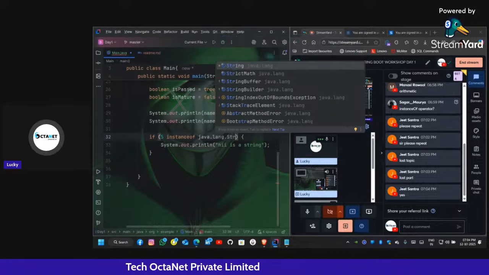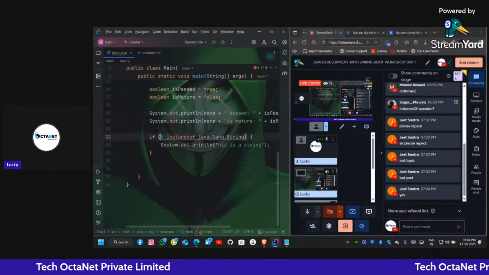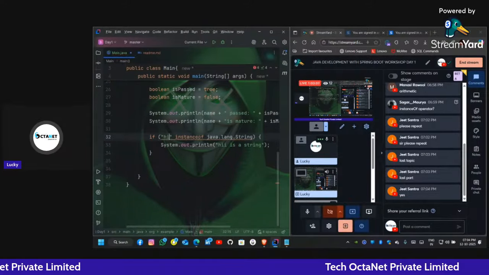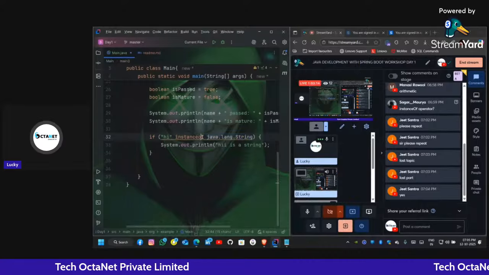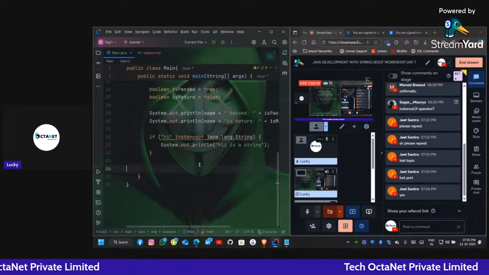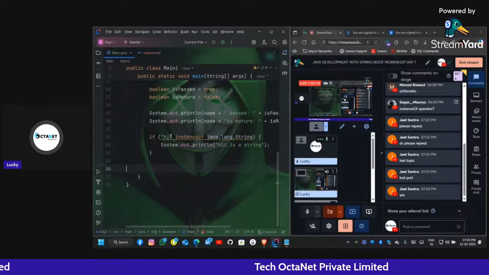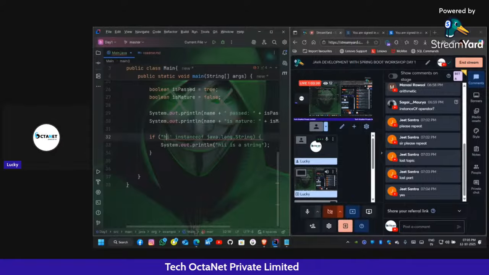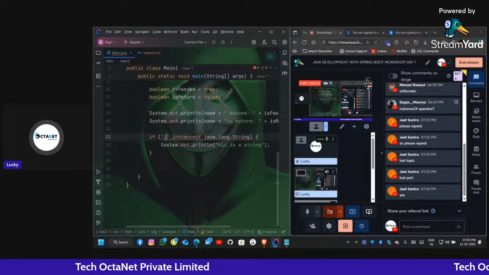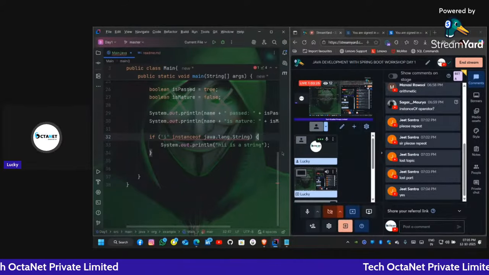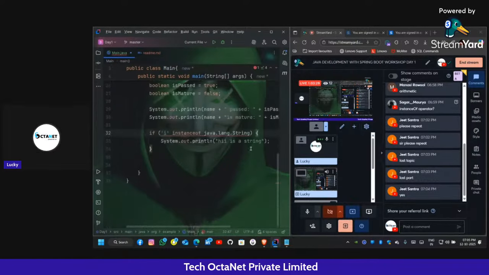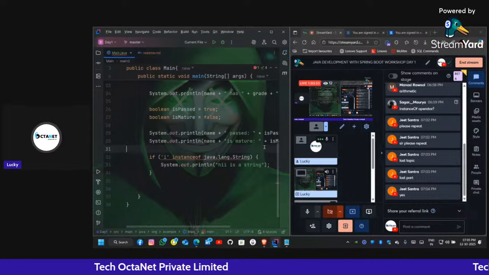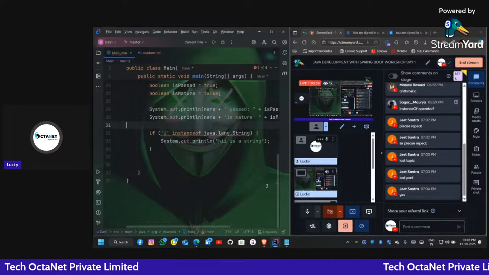Here String is a class and this is the object of a String, "hi". If this object is a part of String or an instance of String, then this keyword will return true. And if it is not, let's say it's a character, then it will give us the error. That's the thing. I will explain it further in classes, so don't panic. I will explain this very shortly in the coming classes.